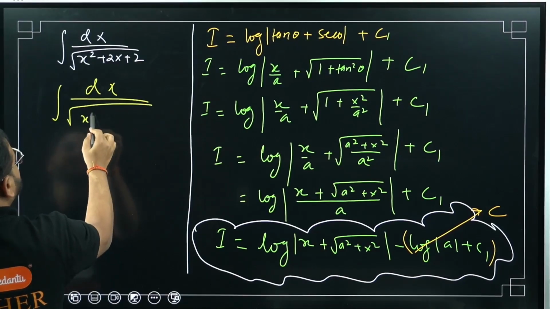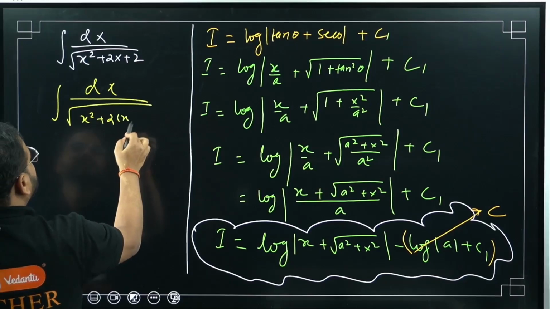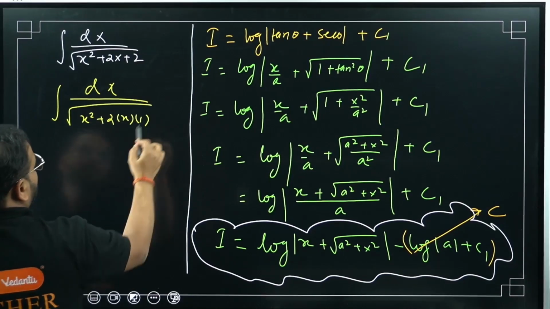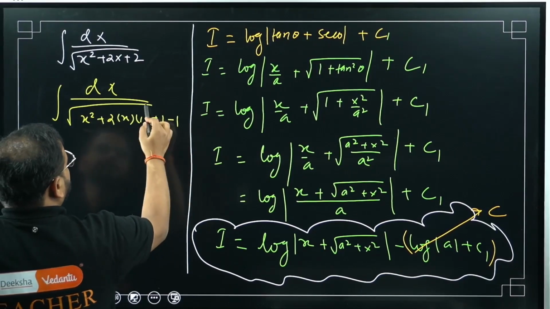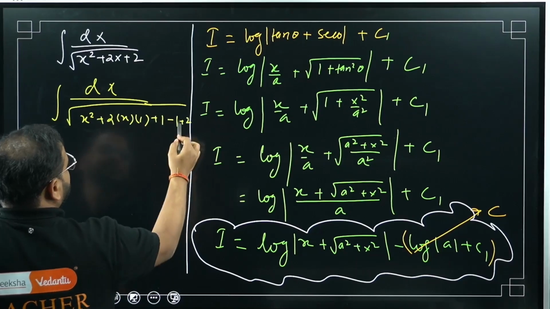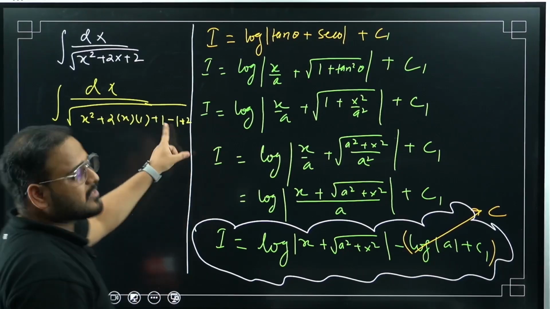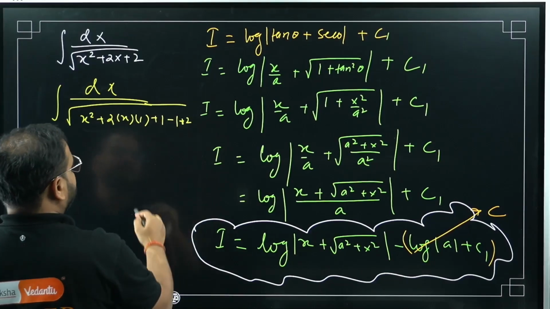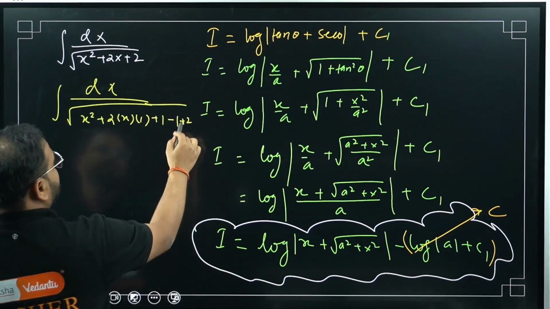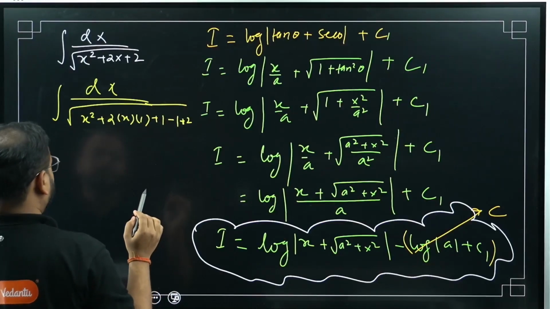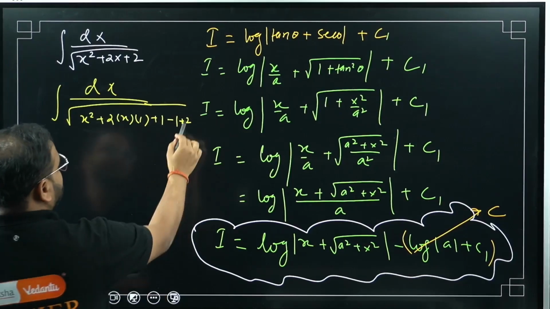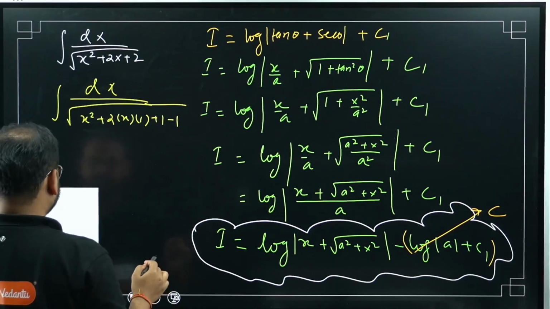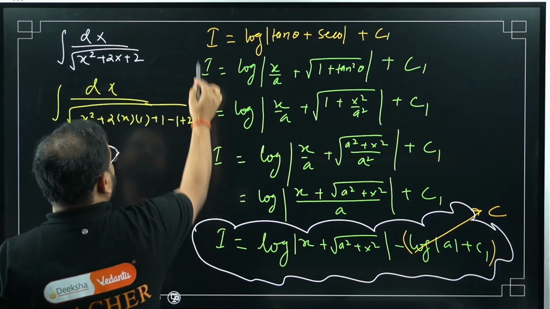I'm getting this as x square plus 2 times x times 1 plus 1 minus 1, and plus 2 is already there. This plus 1 minus 1 I have added, plus 2 was already present. Not visible, I'll write it again. Please check. This plus 2 is already there.